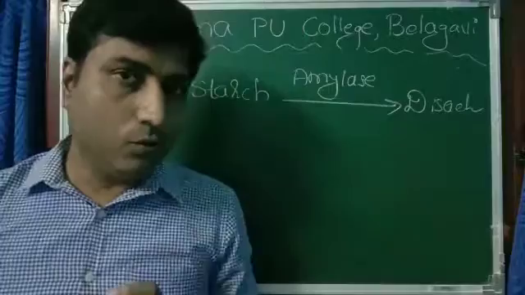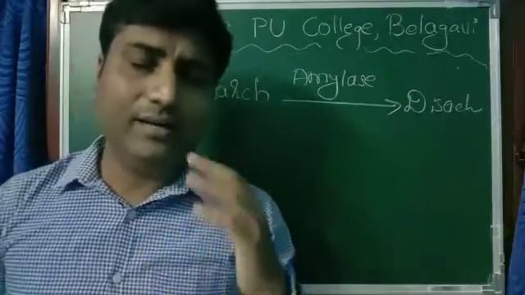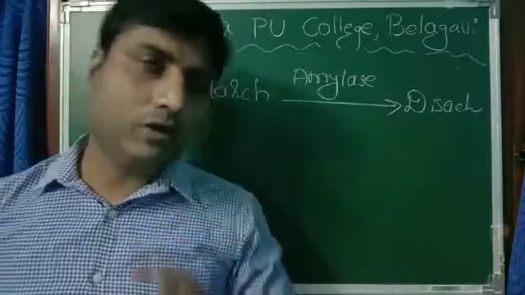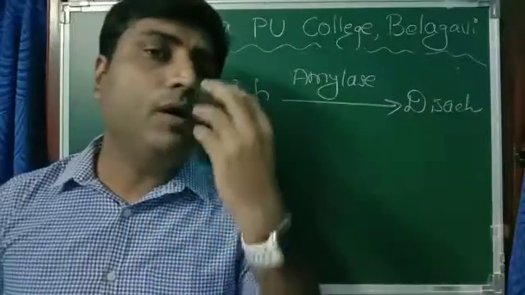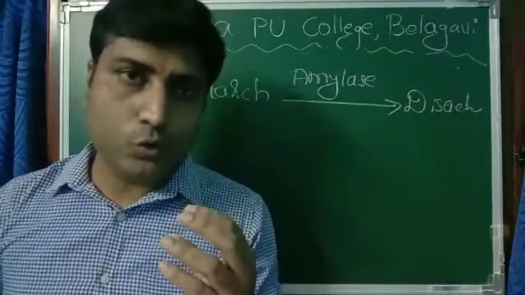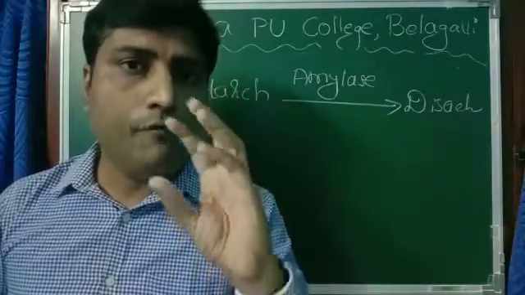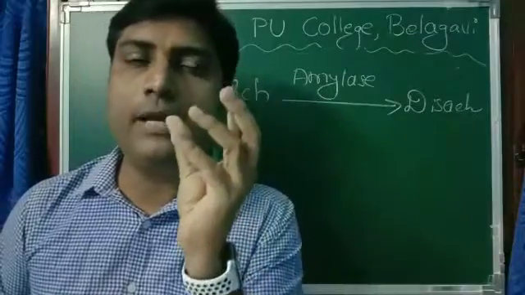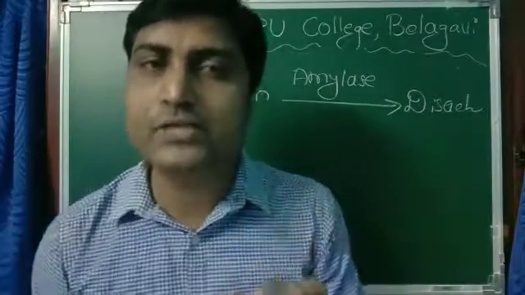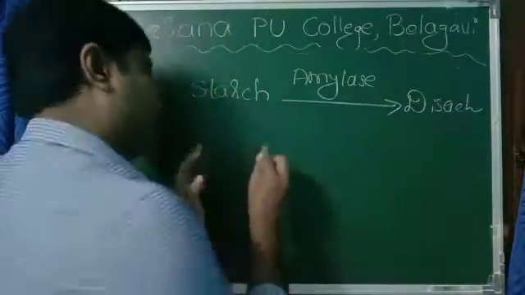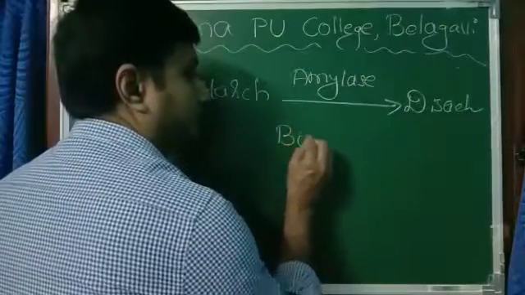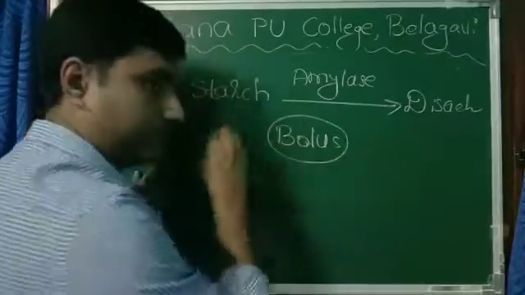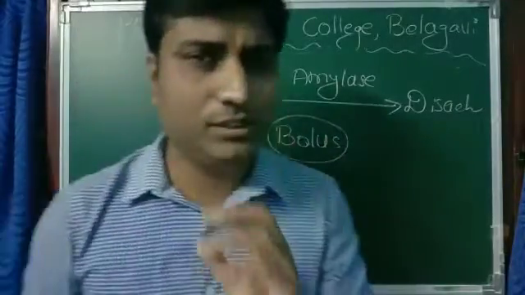Right. Now, by the cutting and crushing action of the teeth, and by the softening action of saliva, the food in the mouth turns into a soft, round, ball-like mass, and now it is called a bolus.